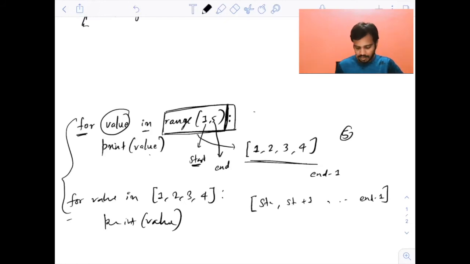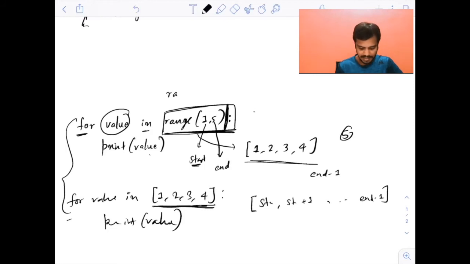But of course, this is quite difficult to write, right? This is quite easy to write. Just write the starting and the end, and you get this one, right? So which one is easy to write? Now you think about this. If you have a million numbers, okay, let's leave million numbers. If you have 1,000 numbers, right? So if you write 4, 5, 6, 7, 8 till 1,000, you understand how difficult it is. So better you can use this special range function you have.